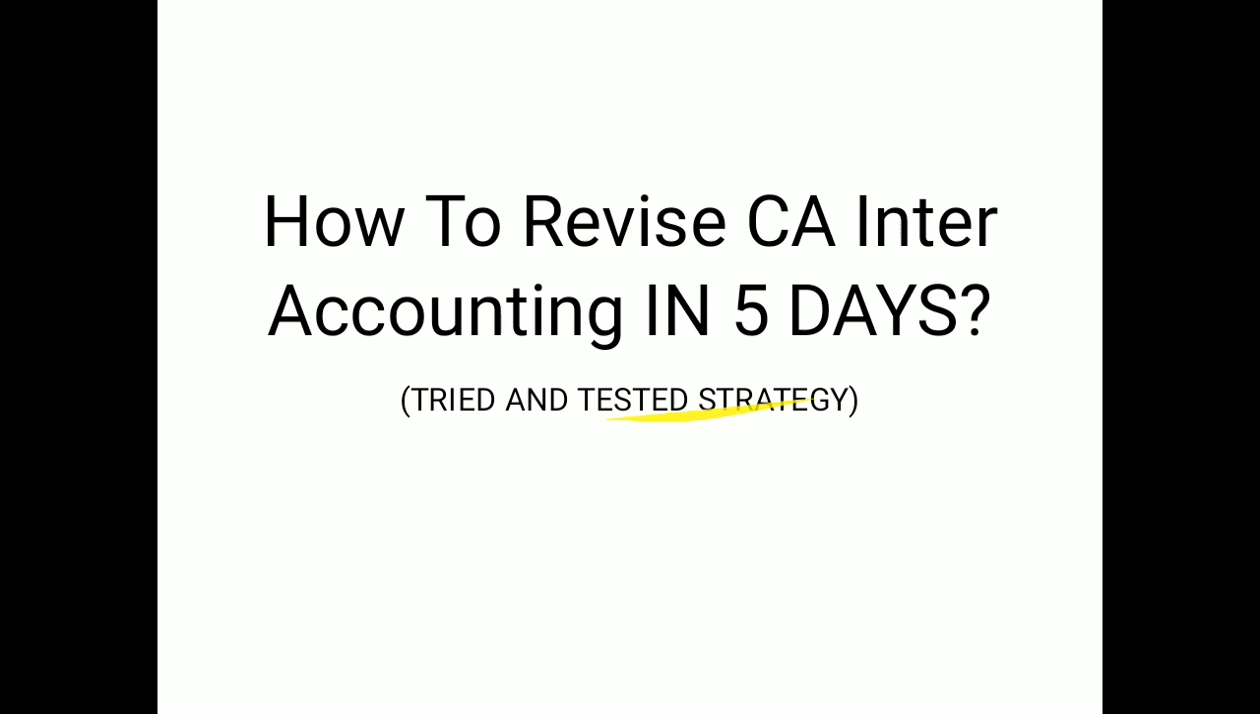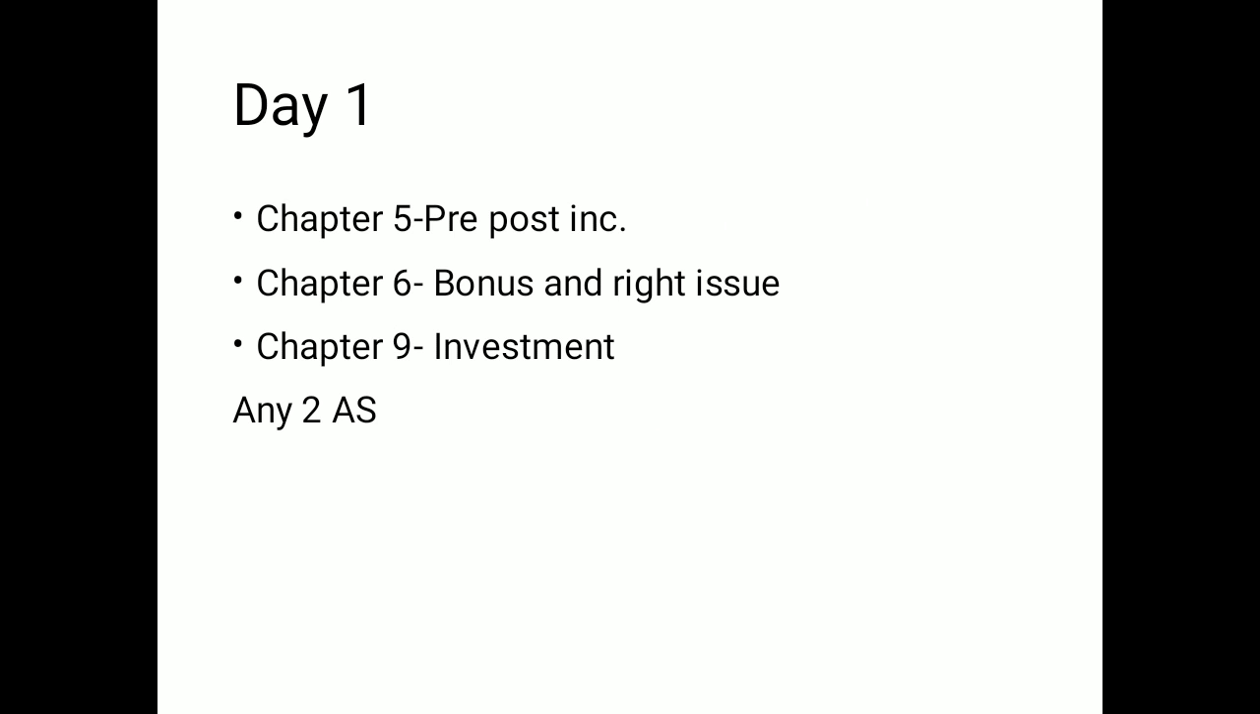So on day number 1, first of all, you should pick small chapters. On day number 1, you can do chapter number 5, that is pre-incorporation and post-incorporation. Chapter number 6, bonus and right issue. Chapter number 9, investment decision. Now this chapter is usually the first chapter that is done in the coachings, and students find this chapter easier. That is why I've kept it on the first day.